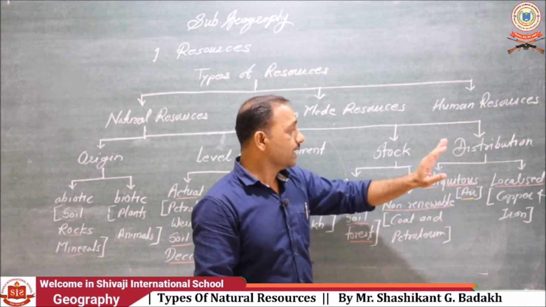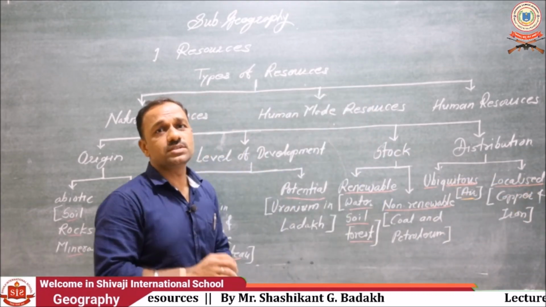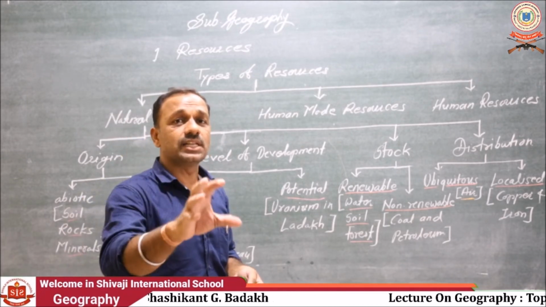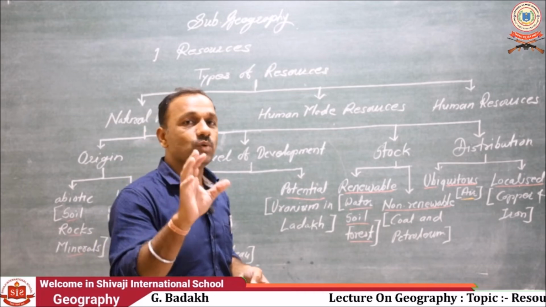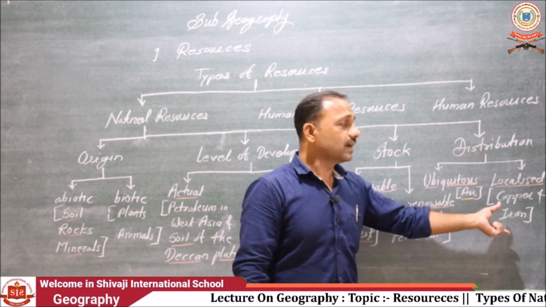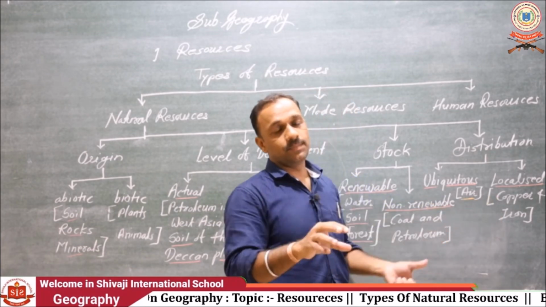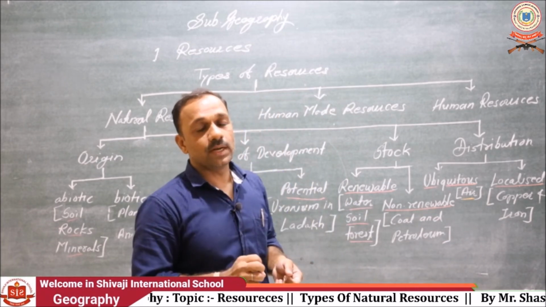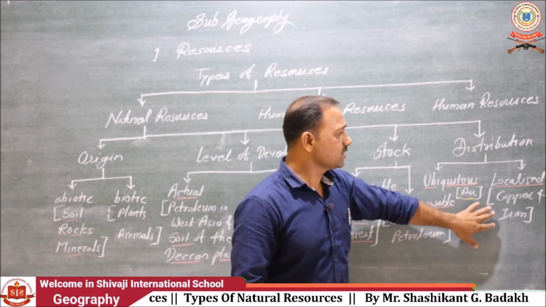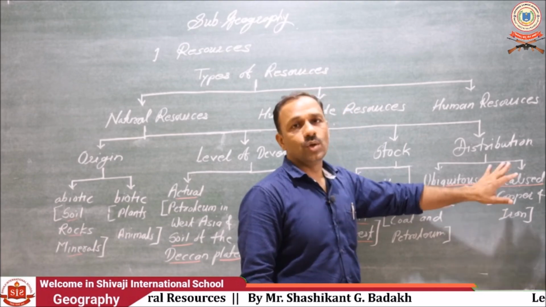Then come to the next, localized resources. Localized resources means those resources that are found only in certain places. We find them in a particular place. For example, copper and iron. These are minerals found in certain specific places. For example, in India, the Chota Nagpur plateau is rich in mineral deposits. Such resources found in a specific area are known as localized resources.